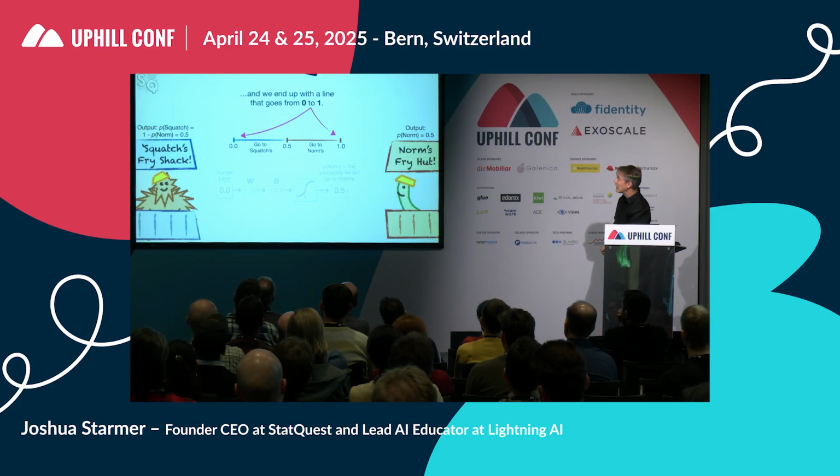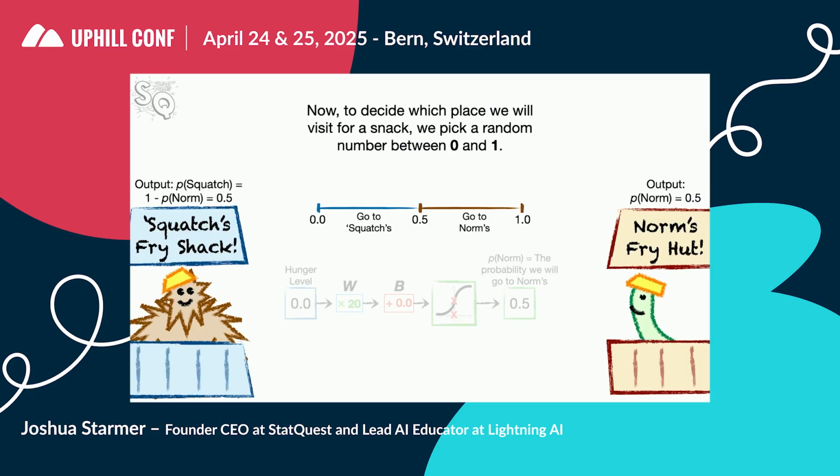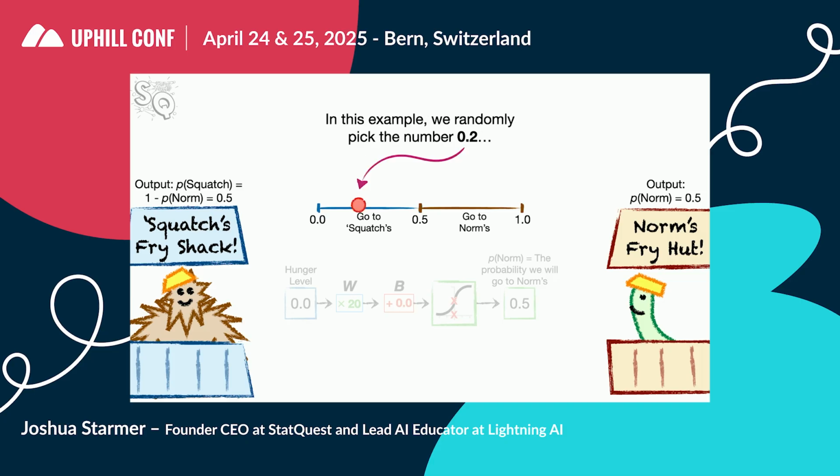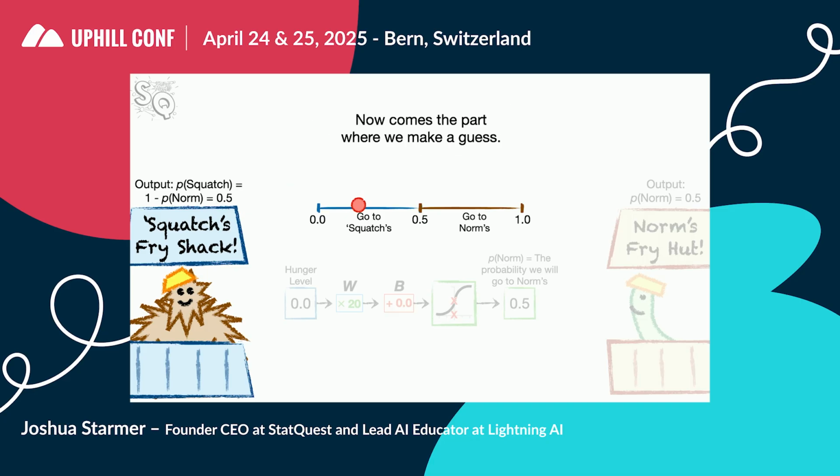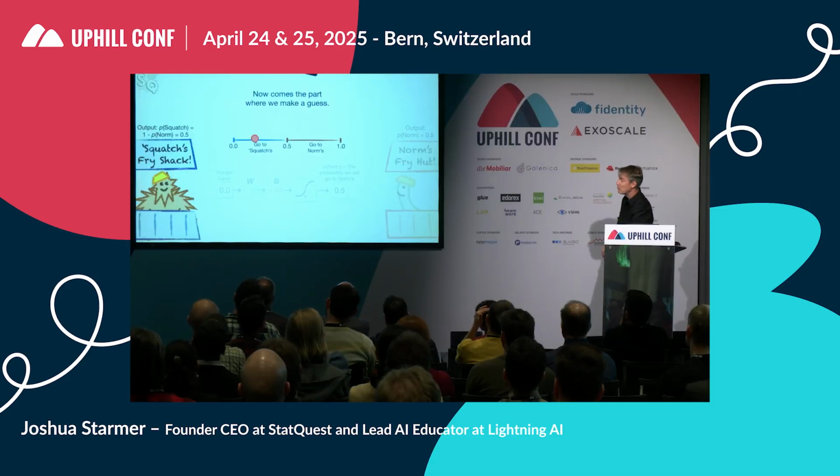And we end up with a line that goes from 0 to 1. Now, to decide which place we'll visit for a snack, we pick a random number between 0 and 1. In this example, we randomly pick the number 0.2. And because 0.2 is in the region that represents Squatch's Fry Shack, we'll go there.